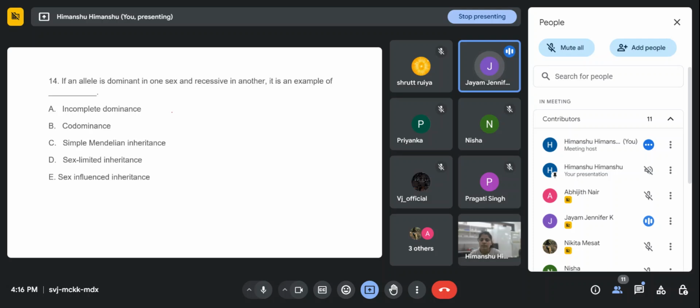Ma'am, is it codominance? Codominance. Okay, we'll see. Anyone? Option D, sex limited inheritance. Okay, we'll see. Anyone else wants to answer?